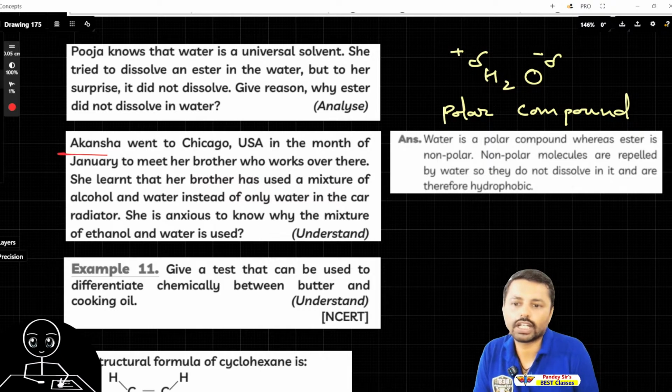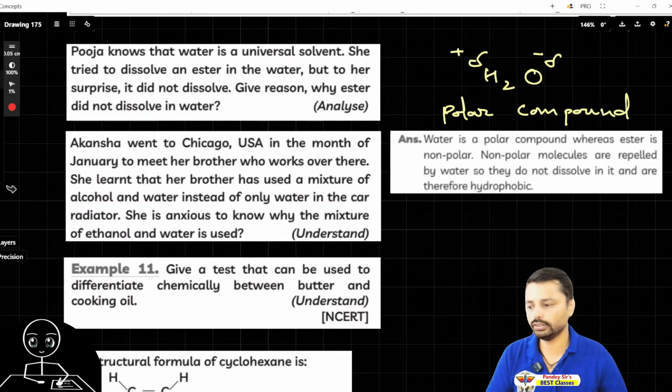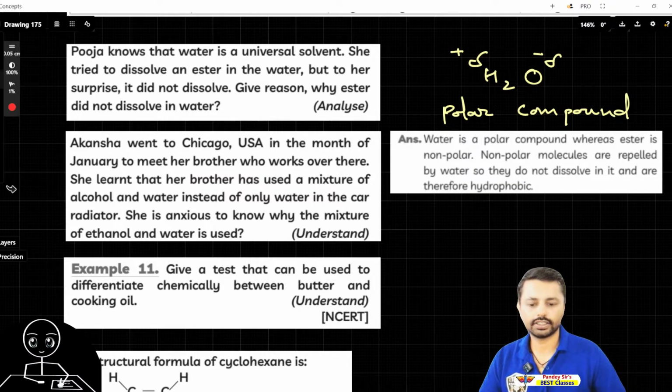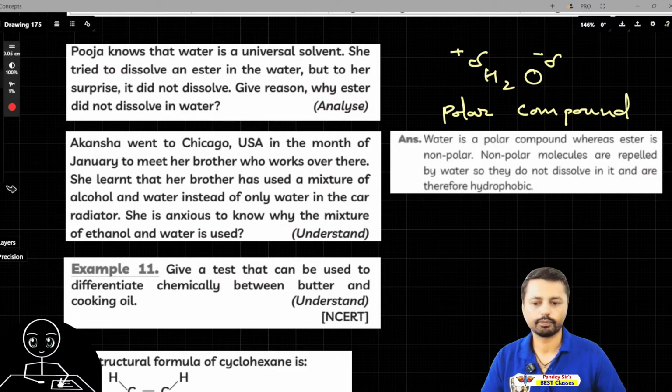After that we'll see this question. What is the question of Akanksha? She went to Chicago, USA in the month of January, to meet her brother who works over there. She learned that her brother has used a mixture of alcohol and water. Yes, that's a nice competency based question. We'll see that also. Okay, so let's do that reaction. Let's see how alcohol or a carbon compound reacts with other materials.